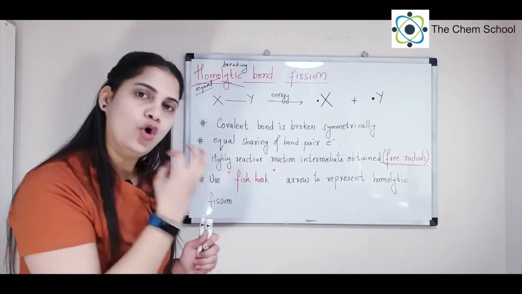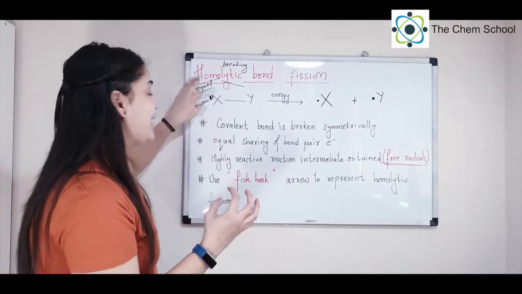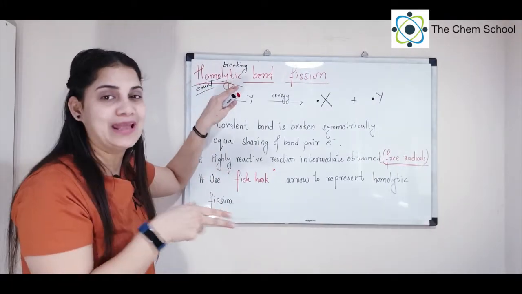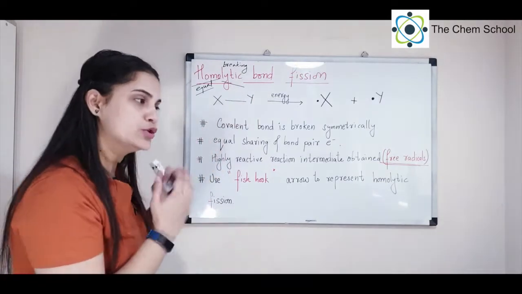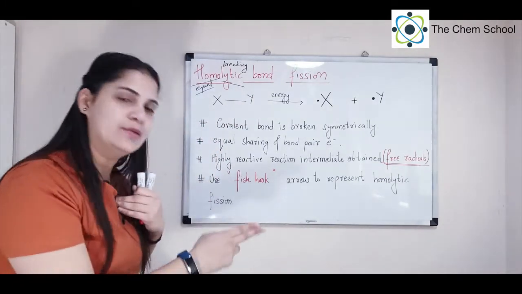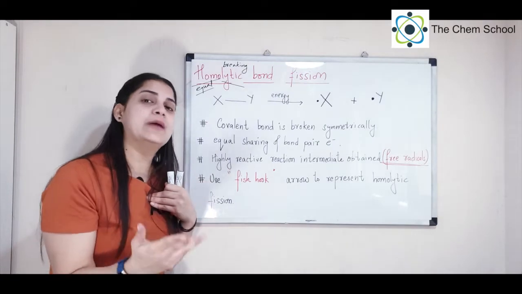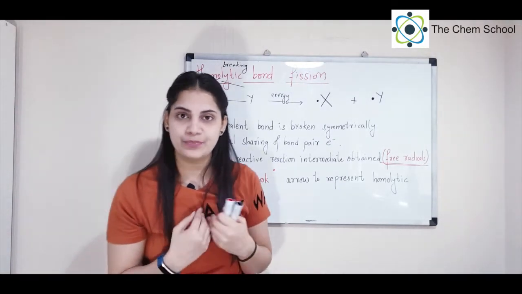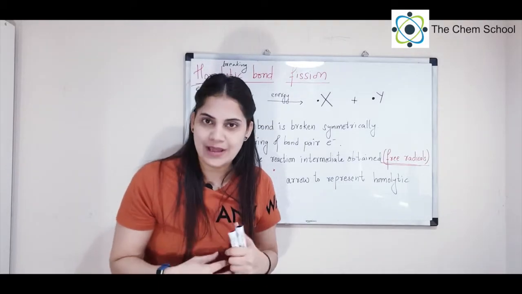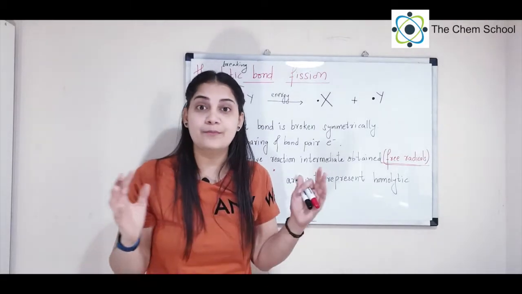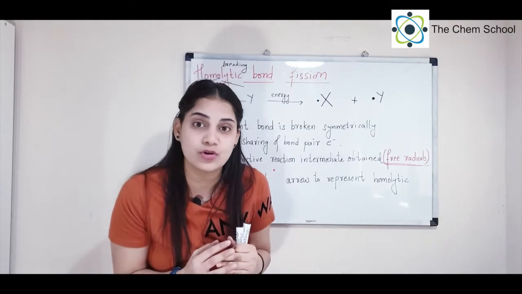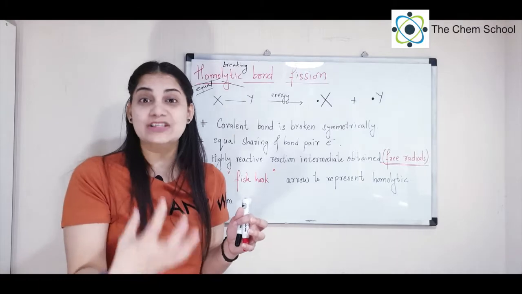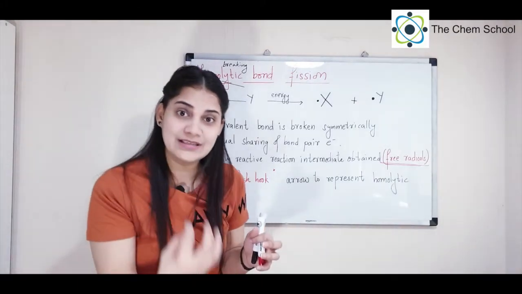Whenever you talk about homolytic bond fission, remember that the word homo means equal, and lytic or lysis means breaking or losing. So we are going to break the bond equally. But which type of bond are we going to break? That's the first question you should ask yourself. In organic chemistry, bonds are formed by equal sharing of electrons, and when a bond is formed by equal sharing of electrons, we say it is a covalent bond. This has to be very clear.